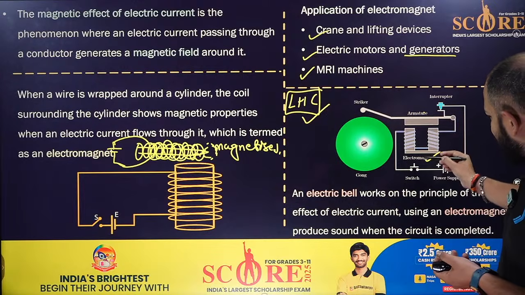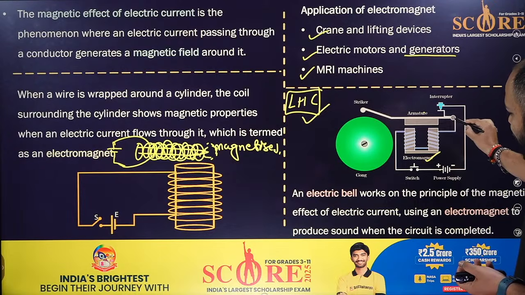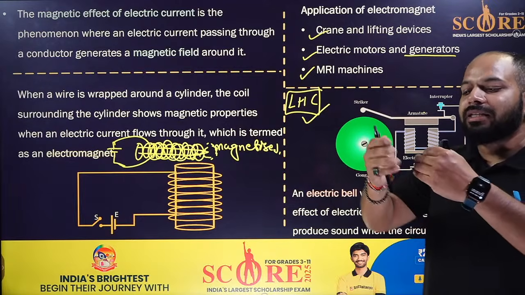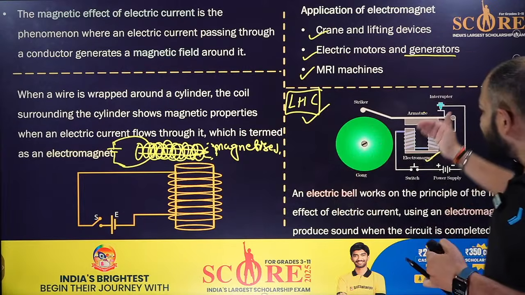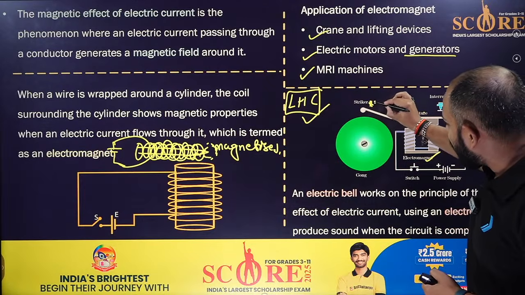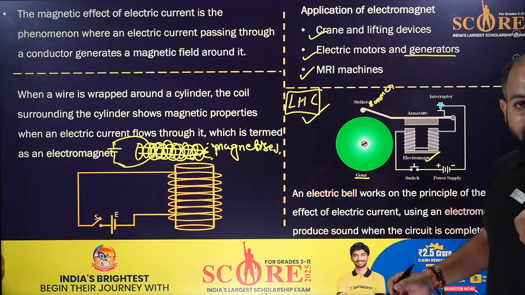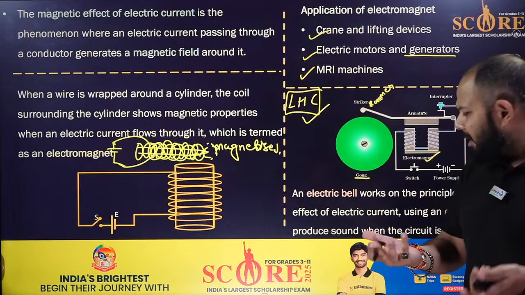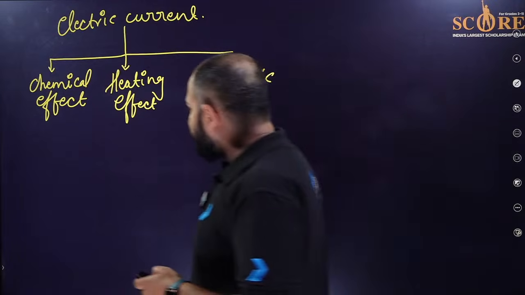This is the striker. When you switch it on, the current will pass through it, and when the current passes through this electromagnet, it will start to produce magnetism. And suppose it is like this, it will start to attract like this, and once it attracts, what will happen? This hammer, the striker, will hit the gong, a metal which is sonorous in nature, and make the sound. Very simple process. Okay, clear? So this we have done.